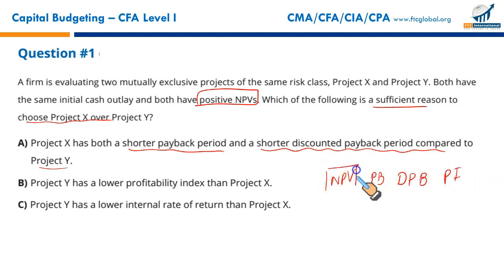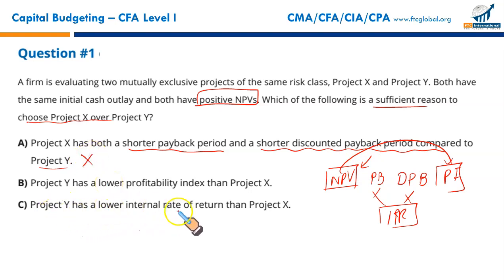We base our decision on NPV or profitability index because profitability index itself is derived from NPV. So payback and discounted payback and IRR even, they are not considered as sophisticated as NPV and profitability index. We'll base our selection on NPV. So I won't go for this.